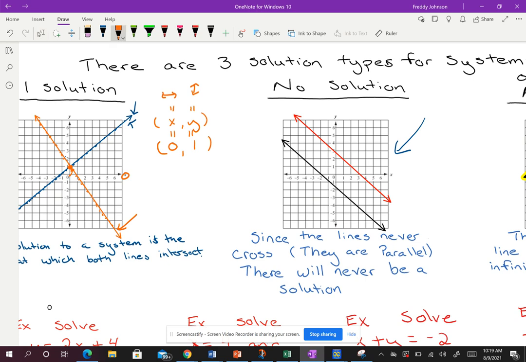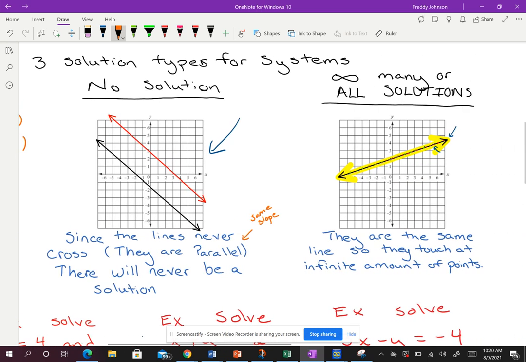Remember the most important thing about parallel lines that we care about when we're graphing is they have the same slope. So if we end up having two lines that have the same slope, then we should realize that they are going to be parallel. That means we have no solutions. It's easy to understand why, because my solution is where they cross, and if those lines never cross, then I'll never have a solution. So the answer here would be no solution.